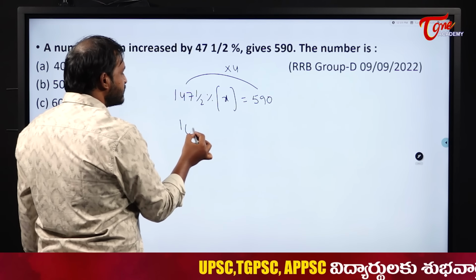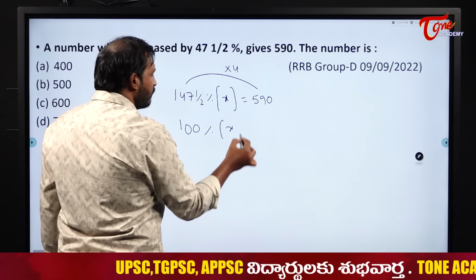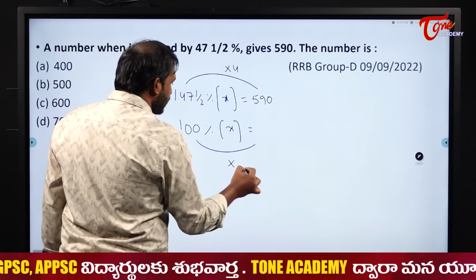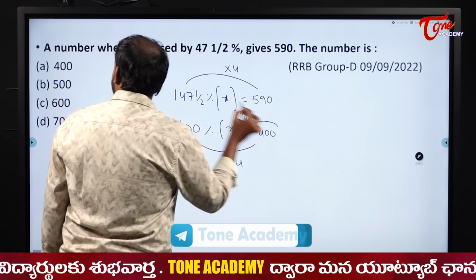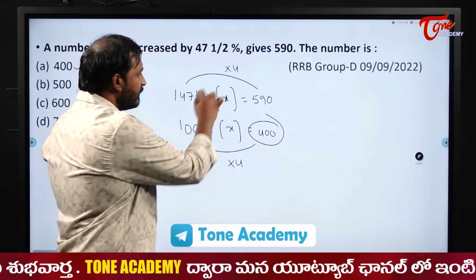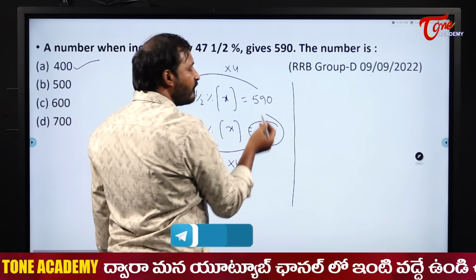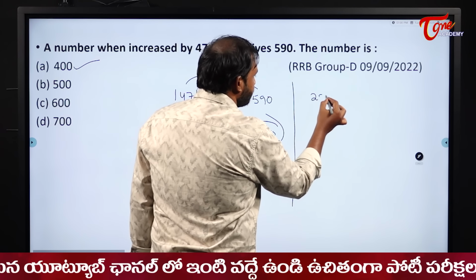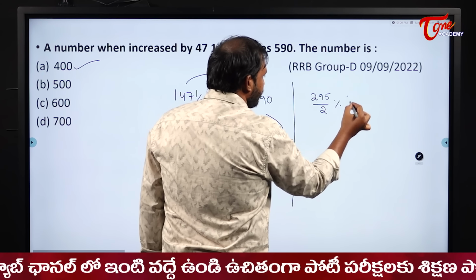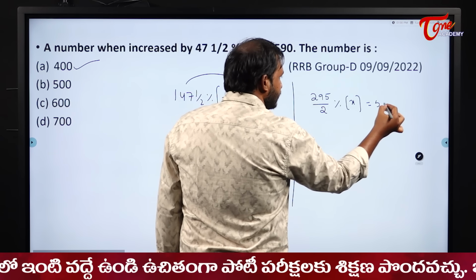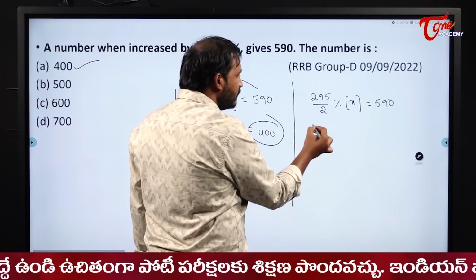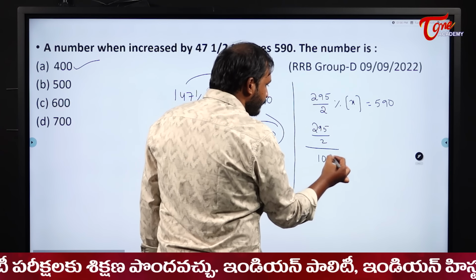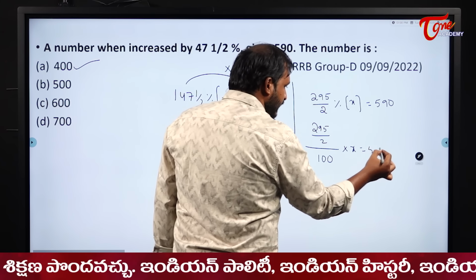So what is 100% of x? What will you get here? Into 4, that is 400, sir. So the number is actually 400. If you were able to identify it, well and good. If not, 147.5% means what? It becomes 295 by 2 percent of x is equal to 590. So percentage means what will you write? 295 by 2 whole by 100 into x is equal to 590.